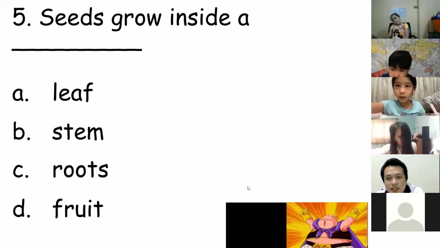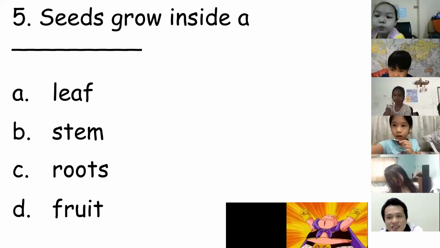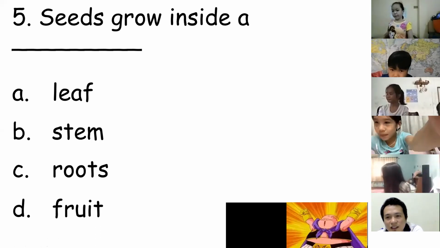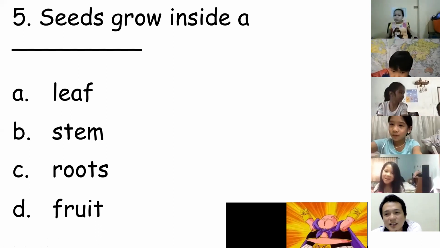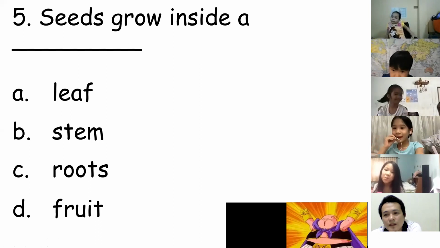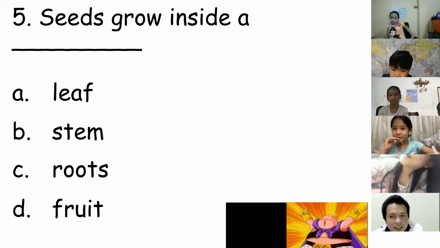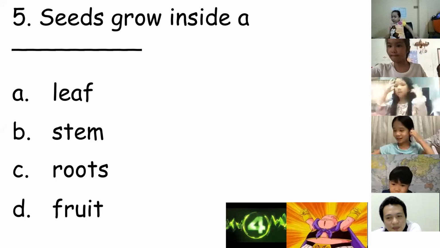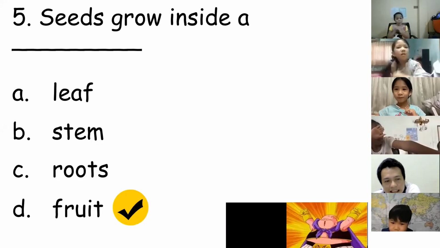Okay, say it now. I can't hear you. Okay, try it. Letter D. Oh, I can hear you now. Okay, thank you, Lee. 5, 4, 3, 2, 1. Okay, letter D is the answer.